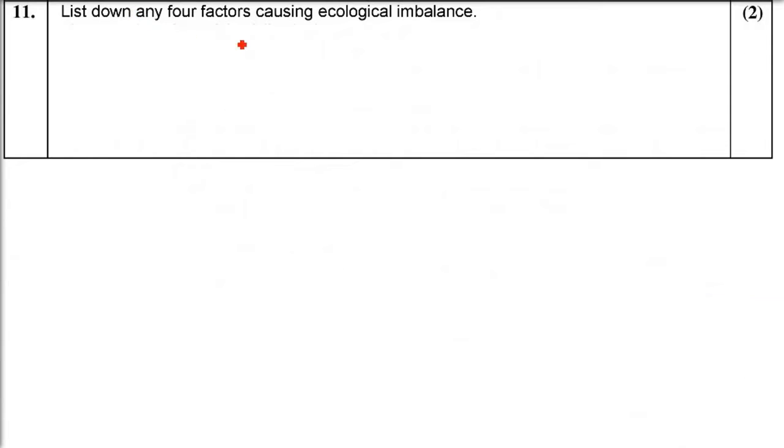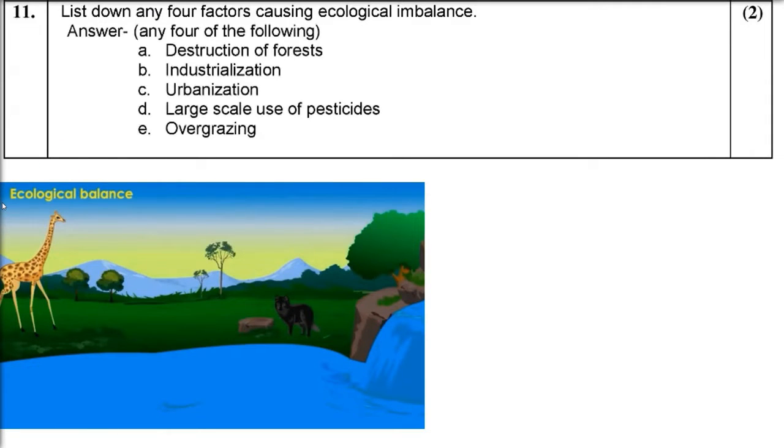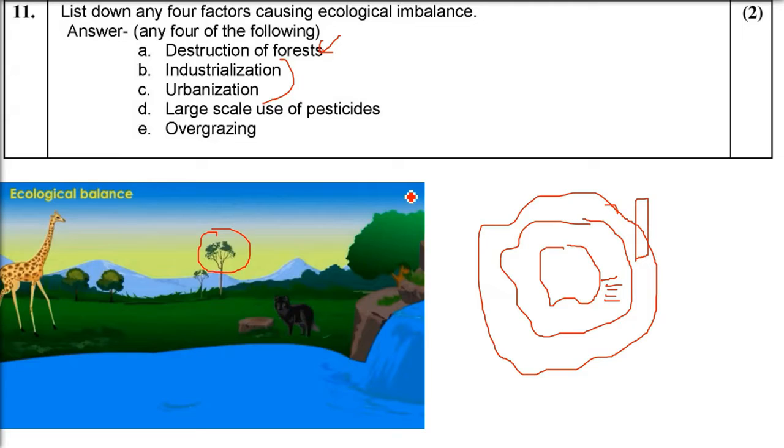List down any 4 factors causing ecological imbalance. See, ecology, ecological environment, biodiversity, all these are related words. Whatever we do is causing imbalance because we are not doing it intelligently, we are doing it ruthlessly. Like destruction of forests, cutting trees, industrialization and urbanization, they can be talked together. We are making these towns into cities, big cities, metro cities, mega cities. So we are creating concrete jungles, and these jungles are at the cost of land and the trees.